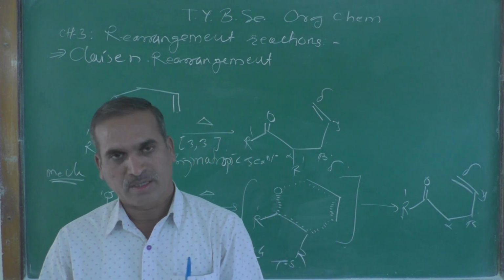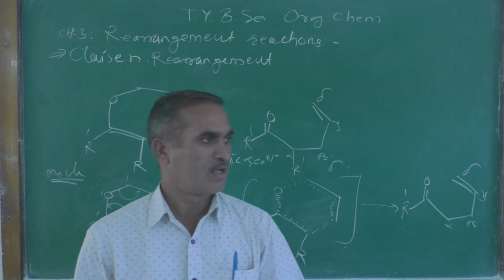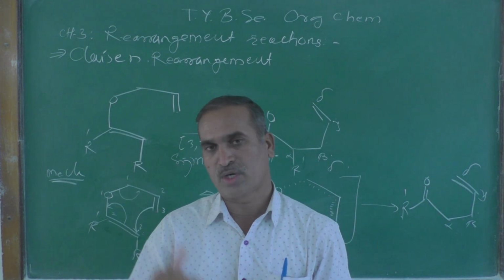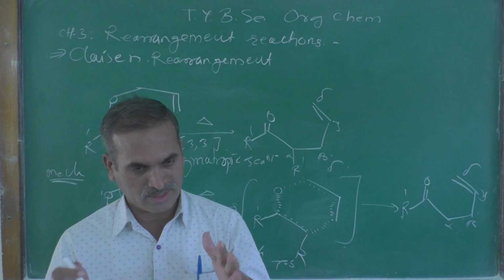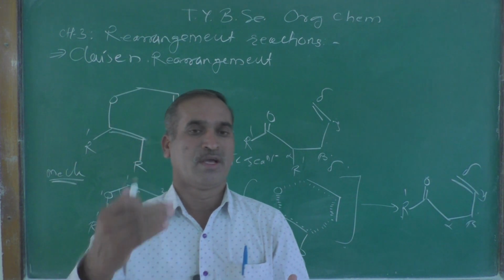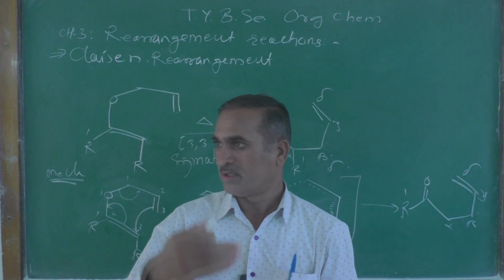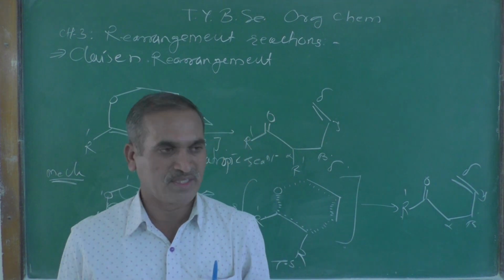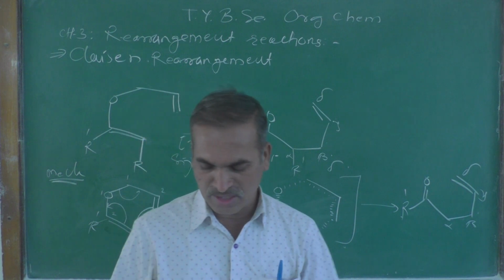That means supra or antara; those types of reactions are there when you go for this kind of pericyclic reaction at a higher class, like an MSc, then you will learn more detail of this. Here just remember this one.